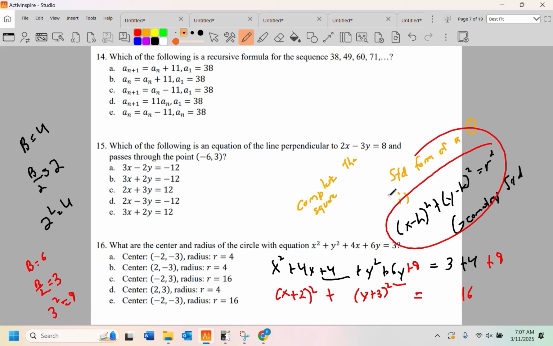So, I'm going to line everything up with that. This tells me h is -2, k is -3, and this is r squared, so r is 4. So I'm looking for -2, -3, radius of 4.